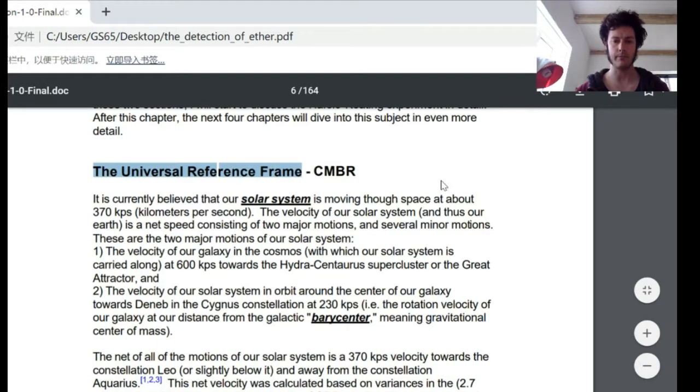The universal reference frame, CMBR, or cosmic microwave background radiation. It is currently believed that our solar system is moving through space at about 307 kilometers per second.